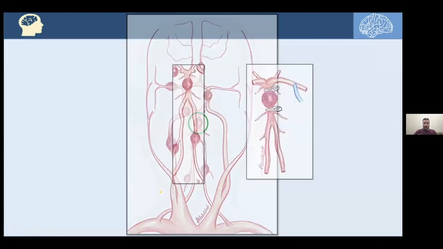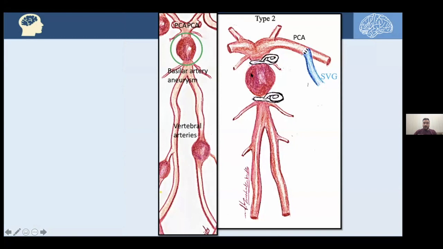Let's focus on this aneurysm. Here's a basilar artery aneurysm. After clipping that aneurysm, how can the blood flow to the posterior circulation?